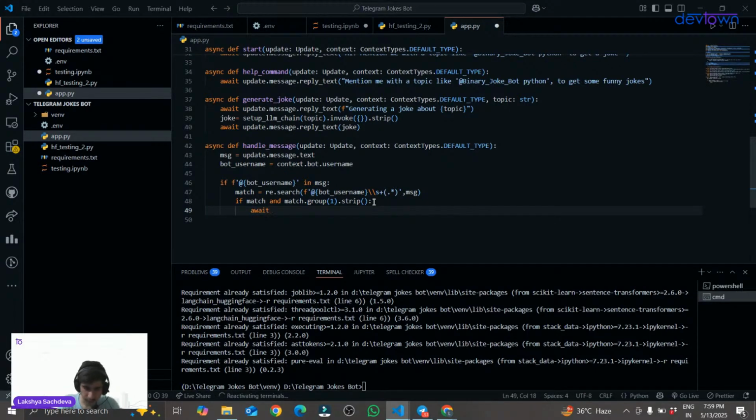Await generate_joke. I am calling this generate_joke function over here. What all parameters do I have to give? Update, context, and topic.